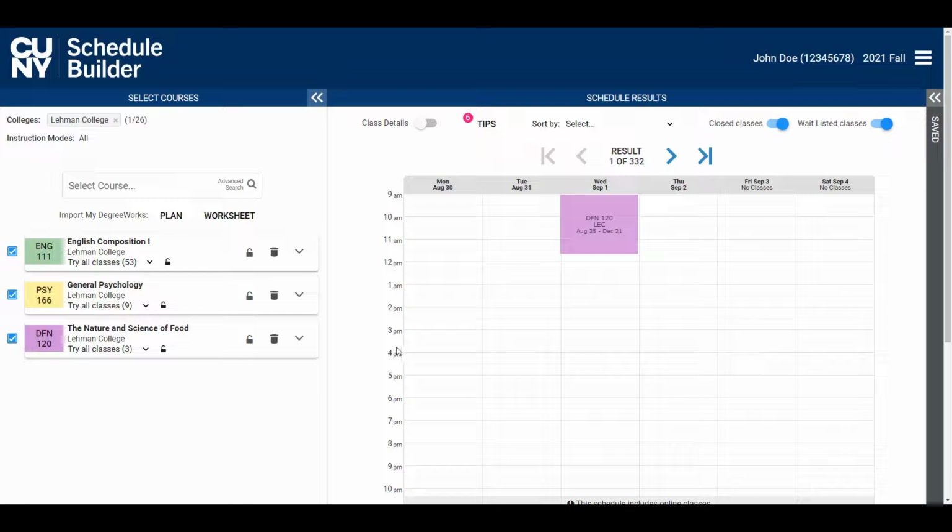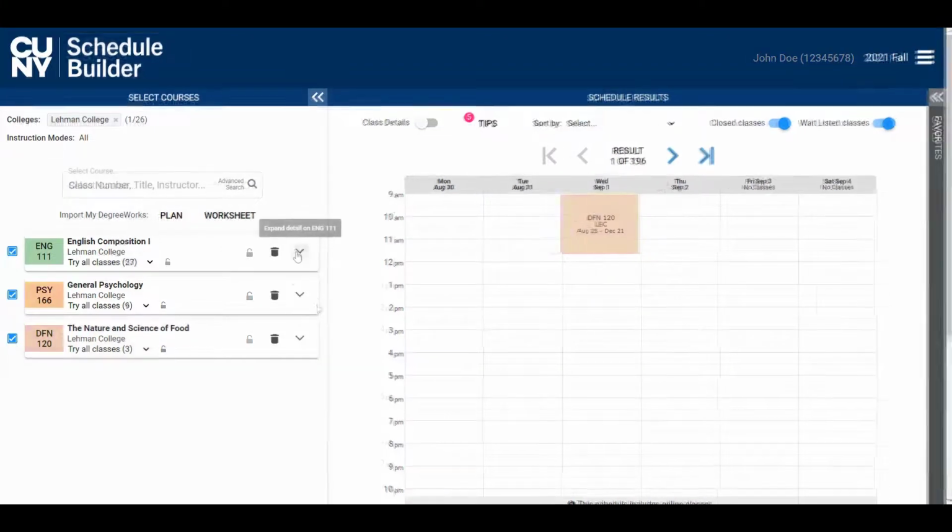Before registering for courses, it's a good thing to get familiar with the class notes. And before you say it, these are not the notes you take in class. These are different. Class notes are provided by academic departments to give insight on what kind of structure a course and its sections will follow. Finding class notes in Schedule Builder is pretty easy. Let's use these three examples and see what kind of different notes we get and what exactly do they mean.